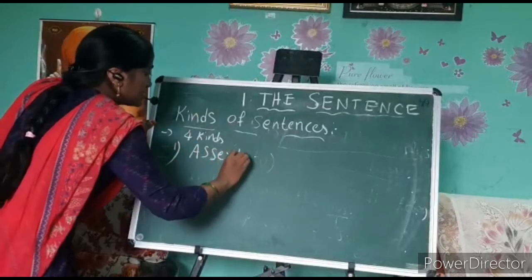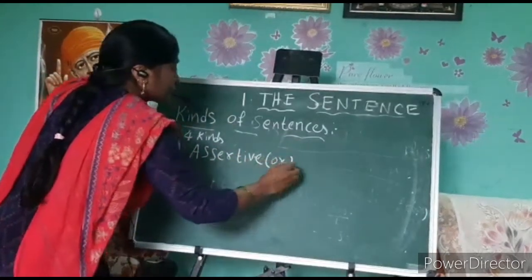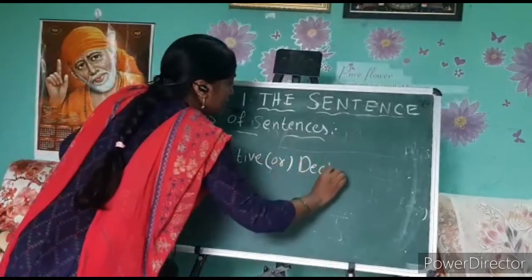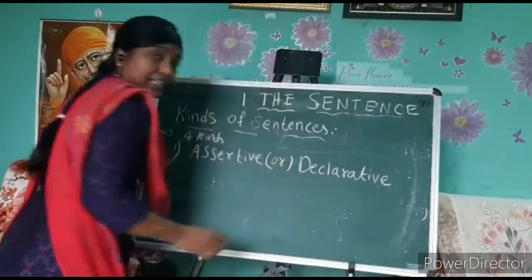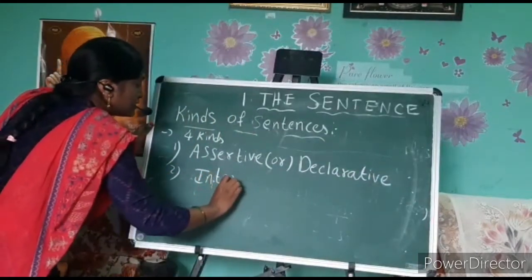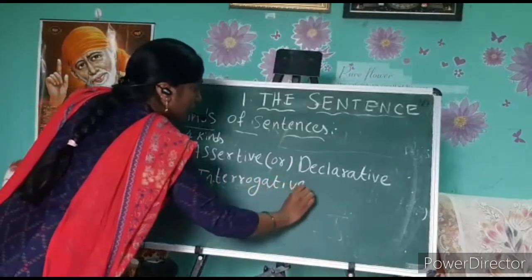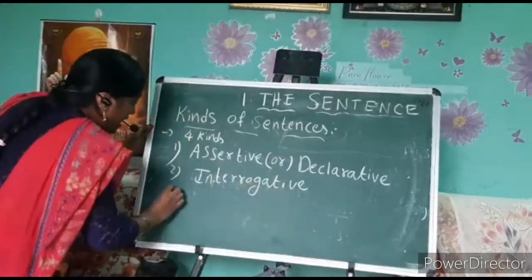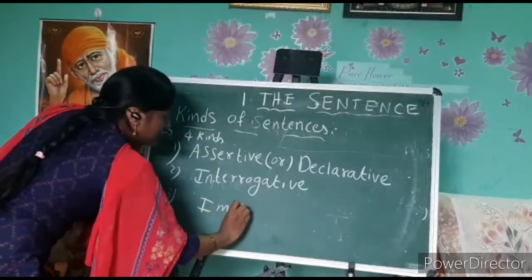assertive sentence or declarative sentence. The second one, interrogative sentence. The third one is the imperative sentence.